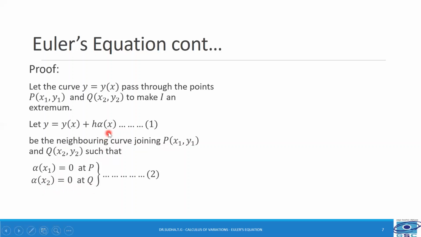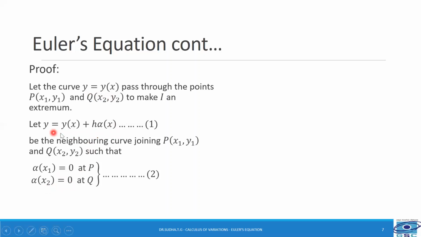Because when we substitute x is equal to x1, h into alpha of x1 will become 0 and we get y is equal to y of x1, and that is also a point on the curve y is equal to y of x. Similarly, when we substitute x is equal to x2, alpha of x2 is equal to 0.